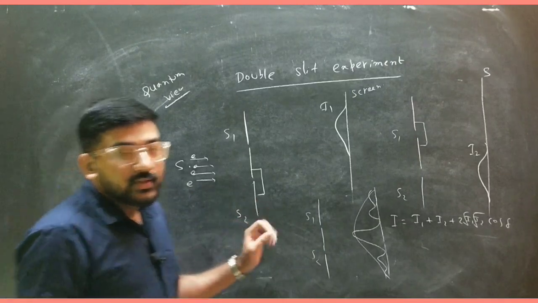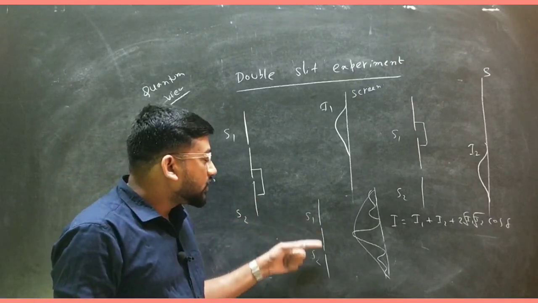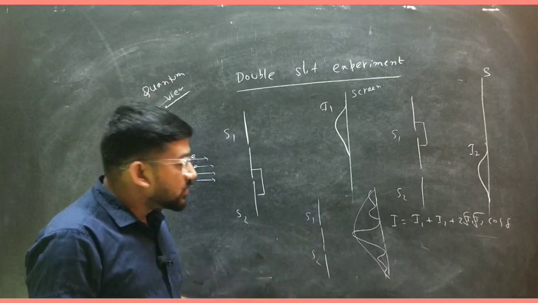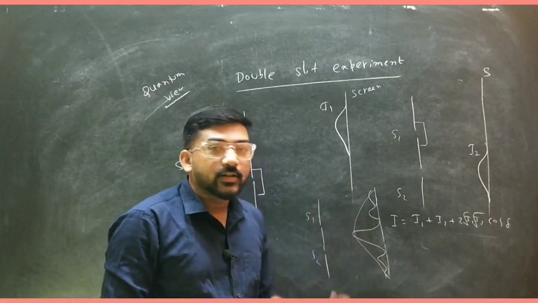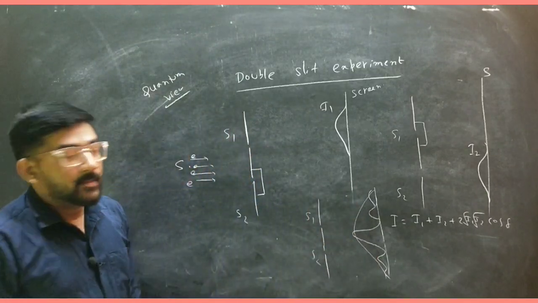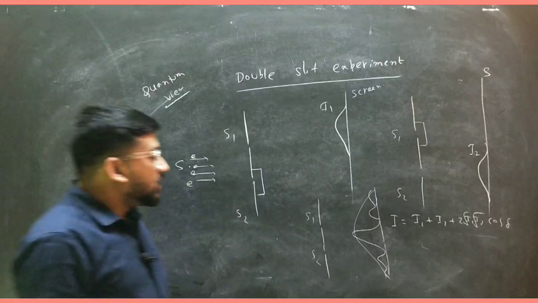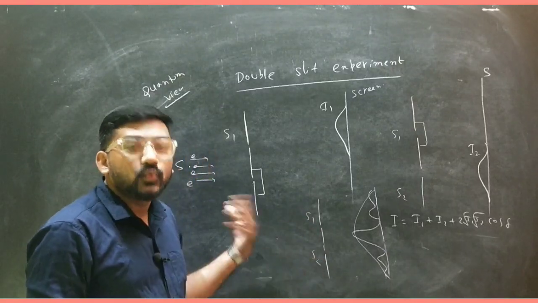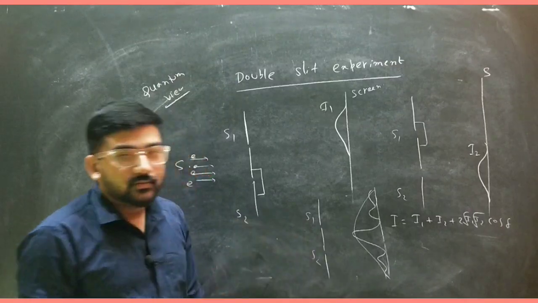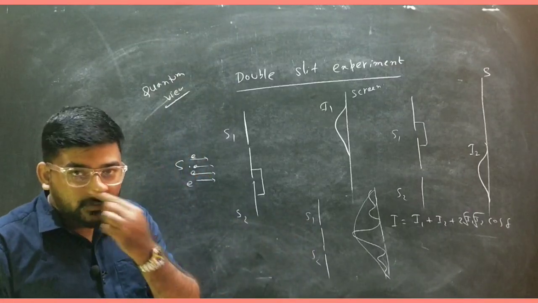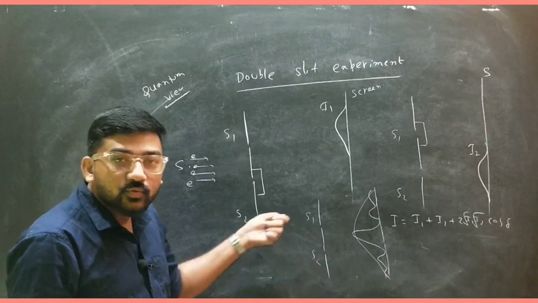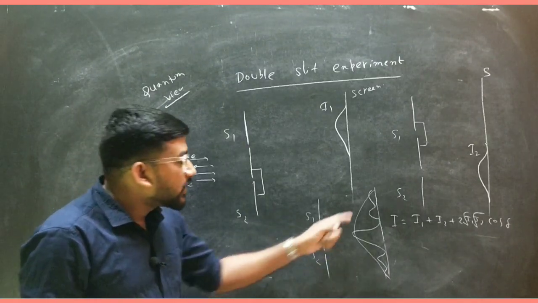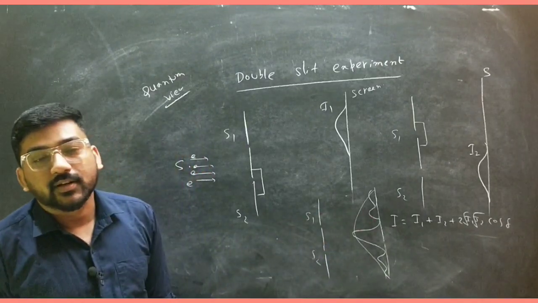First, if you open the two slits for electrons, they will exhibit the interference pattern something like this. But if you illuminate one of the sources, either S1 or S2, by light, you cannot see this interference pattern.